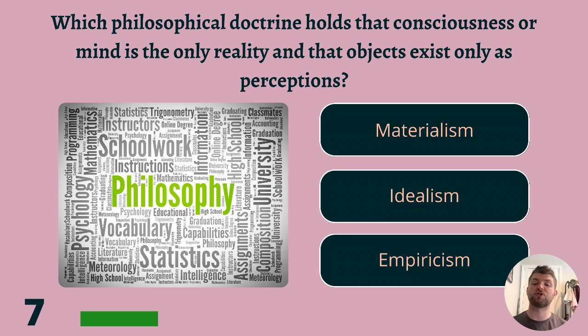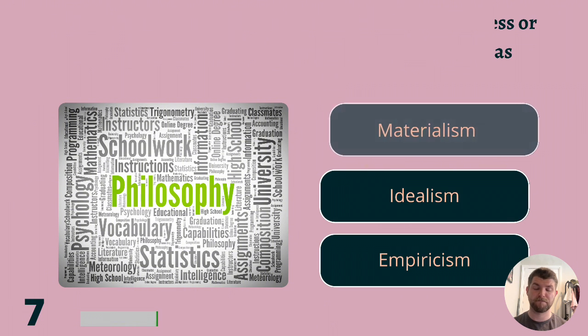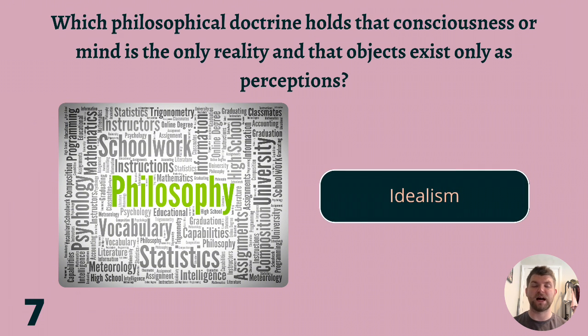Question 7. Which philosophical doctrine holds that consciousness or mind is the only reality and that objects exist only as perceptions? Materialism, idealism, or empiricism? And the answer is idealism.